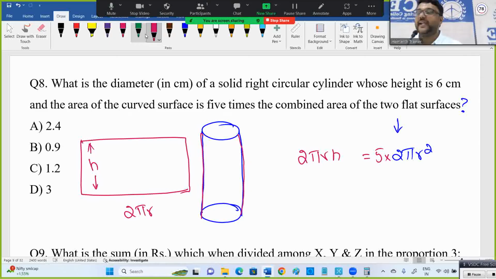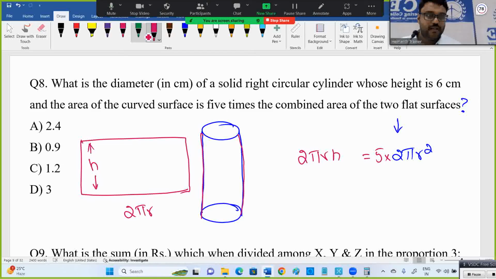Curved surface area is 2 pi r h. Why did the 2 pi r come? That's the circle shape, and when you open it, this becomes length 2 pi r.